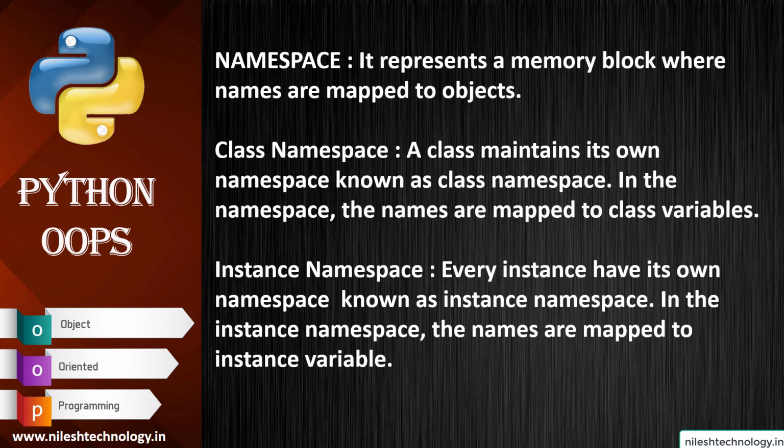In the class namespace, the names are mapped to the class variable. Instance namespace: every instance has its own namespace known as the instance namespace. In the instance namespace, the names are mapped to the instance variable.